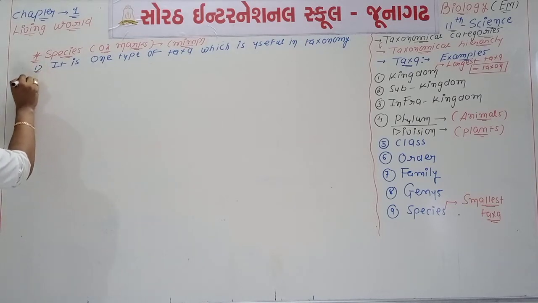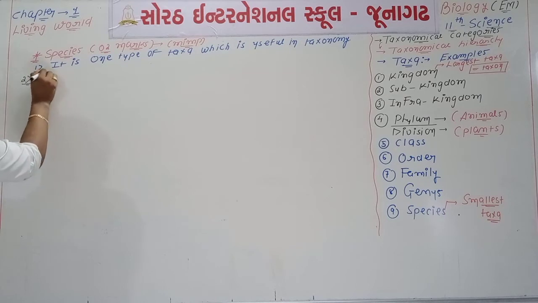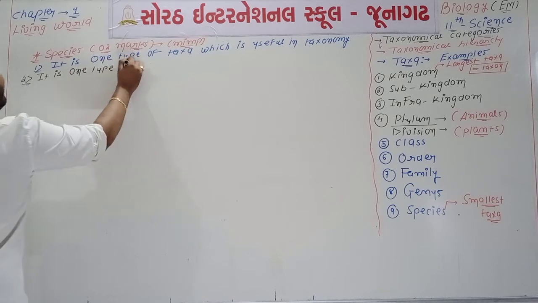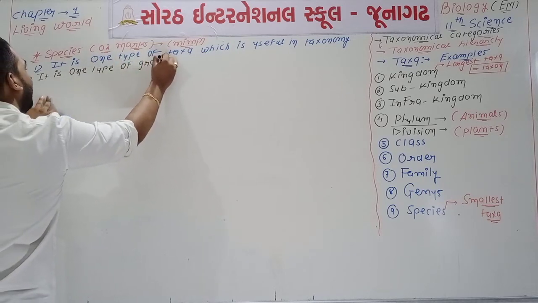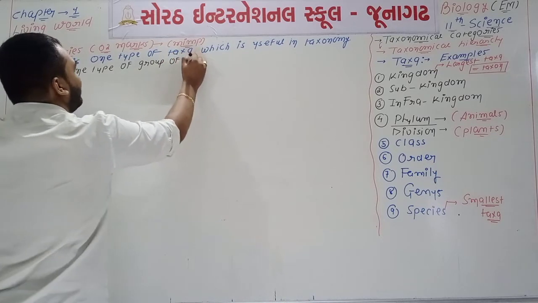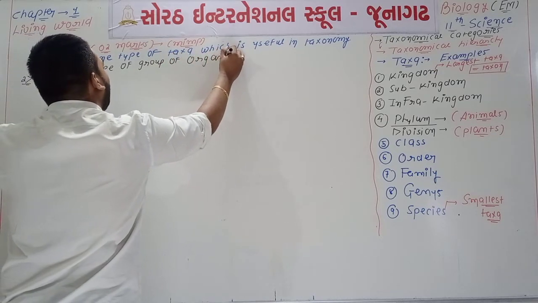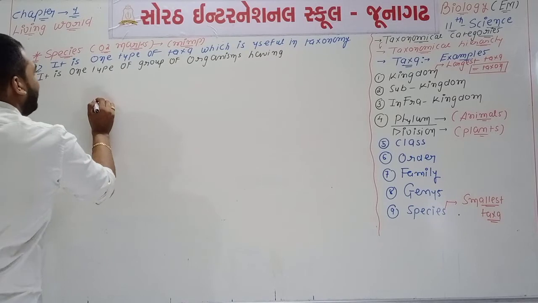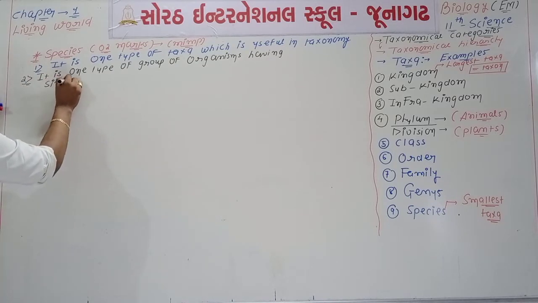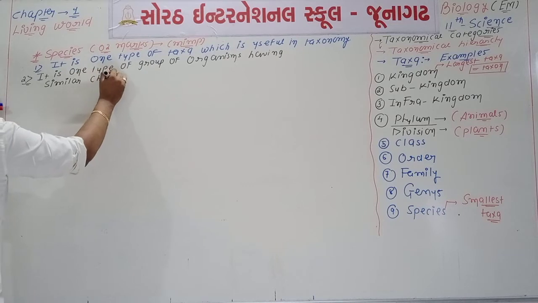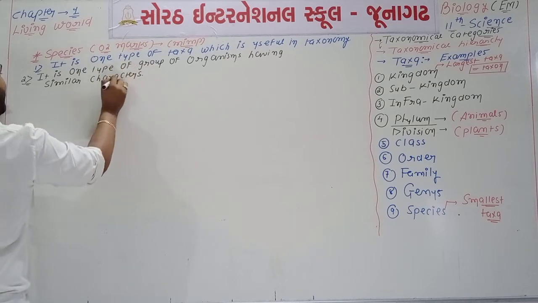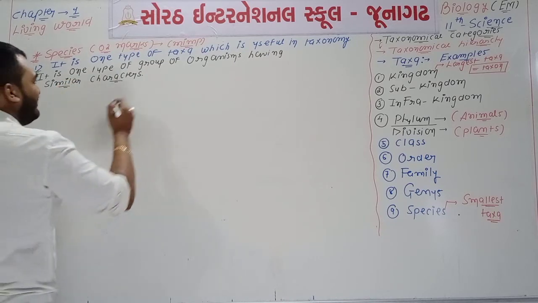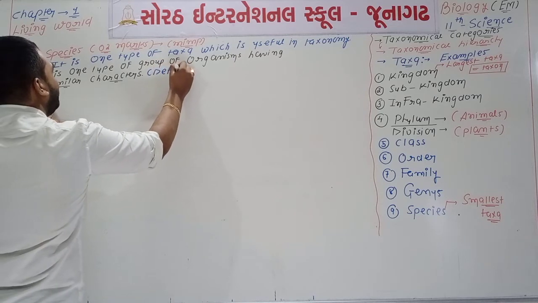Now if we talk about point number 2, what is the definition of species? It is one type of group of organisms having similar characters. So point number 2 is about the definition of the species.